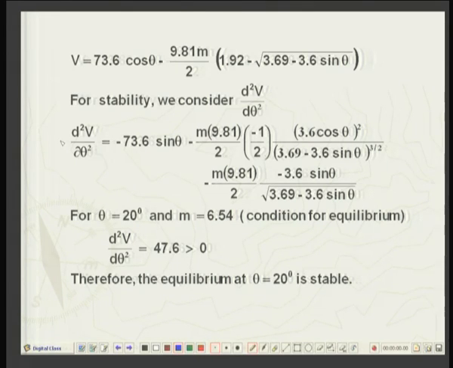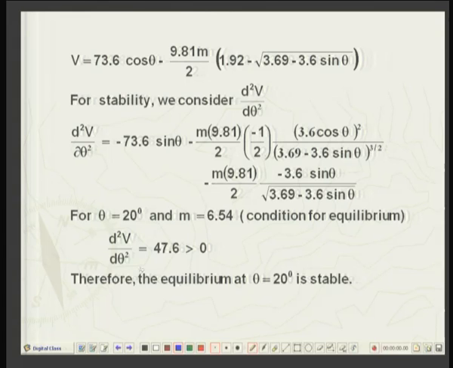Now, for stability we will take the second derivative. Again it is very simple to take the second derivative. Cosine theta will give me minus sine theta, and then this expression you will find this is the derivative, and after simplification when theta is equal to 20 degrees and m is equal to 6.54, you will find that the second derivative comes out to be 47.6, which is greater than 0. It is a positive quantity.